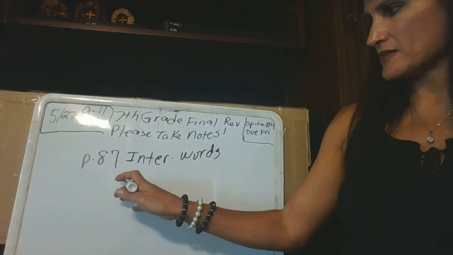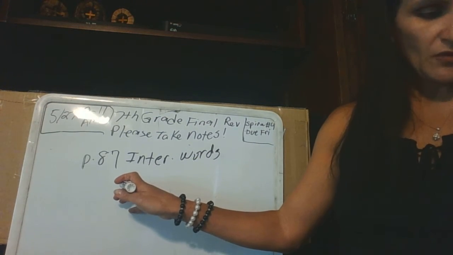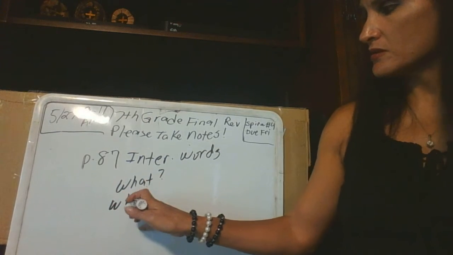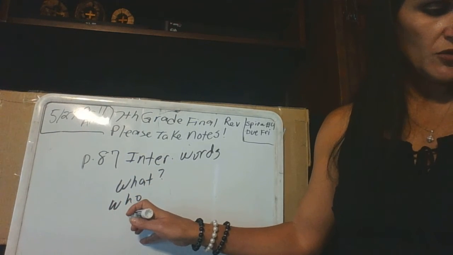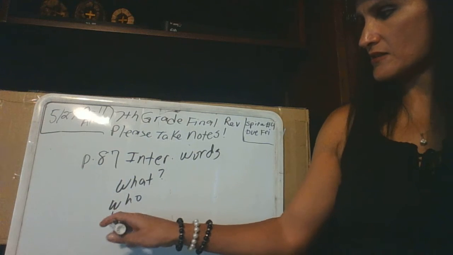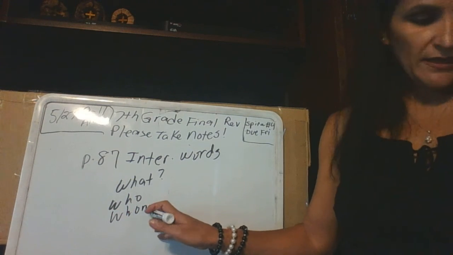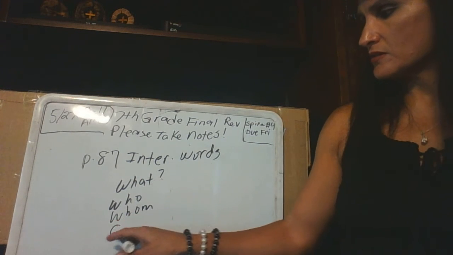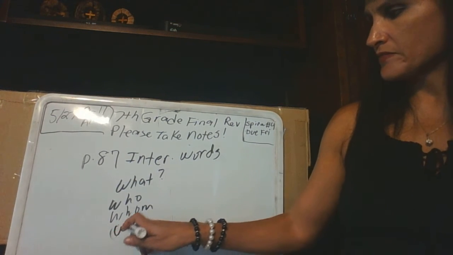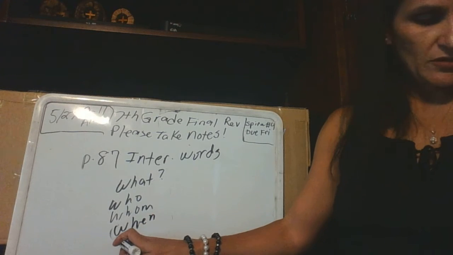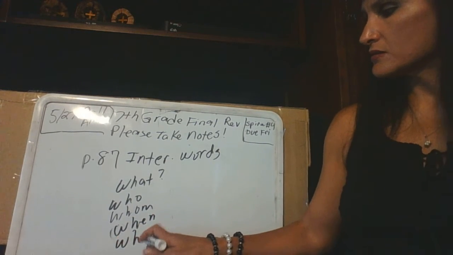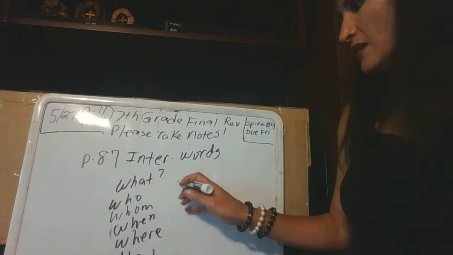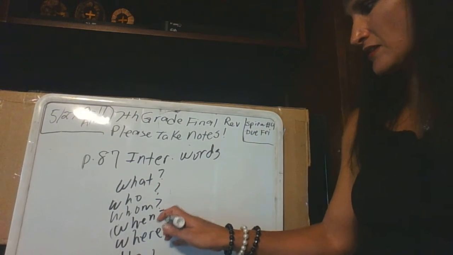Okay, first one is going to be what, and then we have who. Don't worry about whom. Well, yes, actually it is on there, so let's put whom. And then we have cuando, when. And then we have where and how. Okay, again, page 87. These are all asking a question.